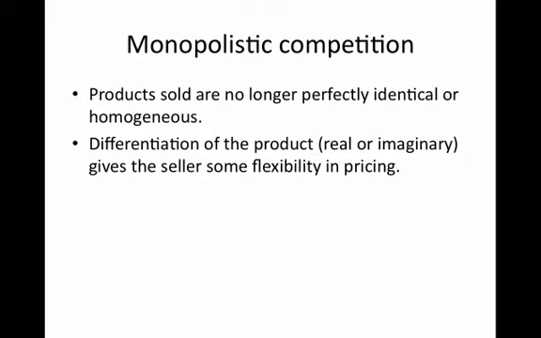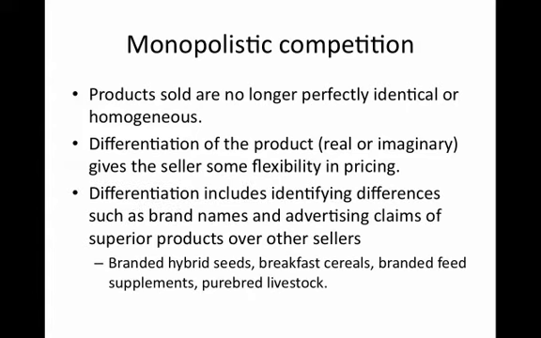And sometimes the product differentiation might be an imaginary kind of product differentiation in the eyes of the consumer because they think that maybe one firm has just got a stronger reputation than another, when in fact the qualitative characteristics of the products are identical. Now, the differentiation of those products also gives sellers some ability or some flexibility in terms of how they price.